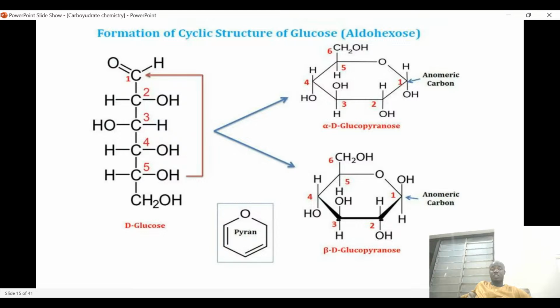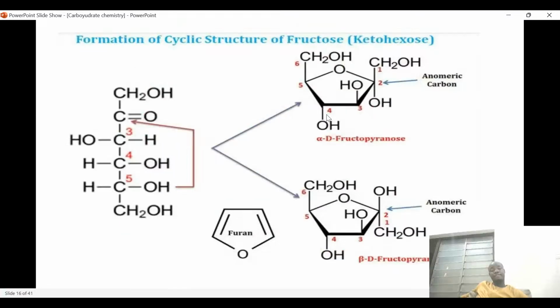So this is actually how glucose forms a cyclic structure, using an aldohexose. And then for the ketohexose, which is the formation of fructose, it also undergoes cyclization. In this case, carbon 2 joins with carbon 5 to generate beta-D-fructofuranose.